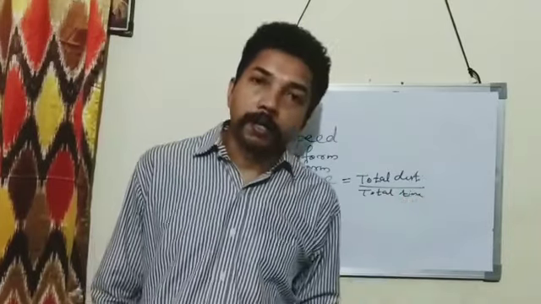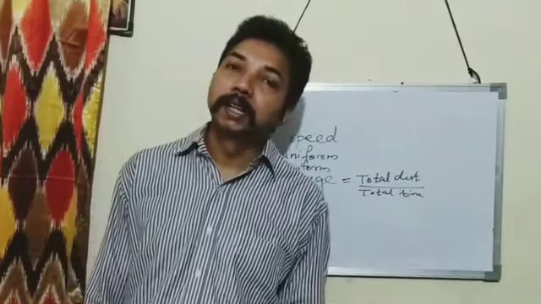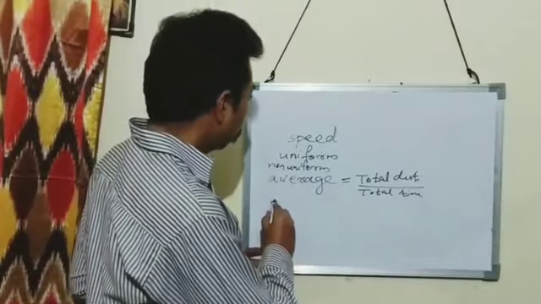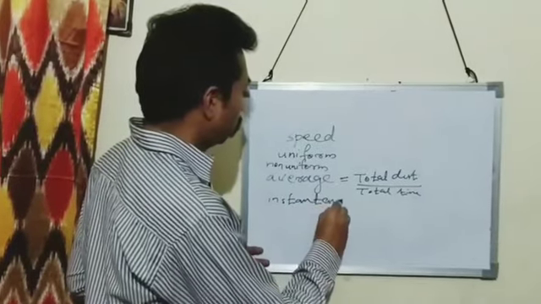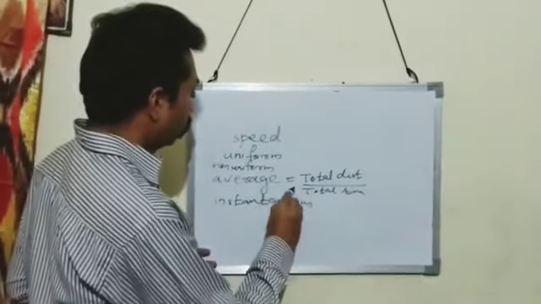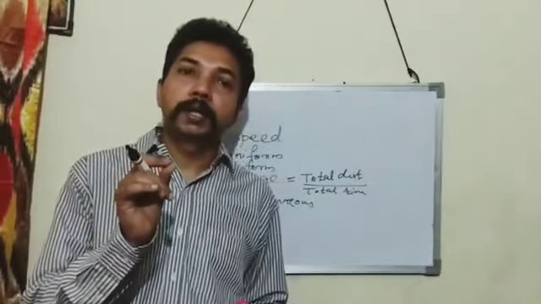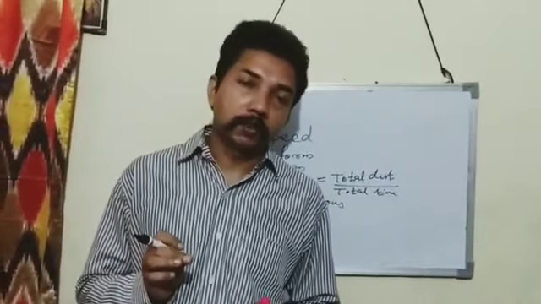The next one is instantaneous speed. So instantaneous speed means the speed of a body at any instant. That is called the instantaneous speed.